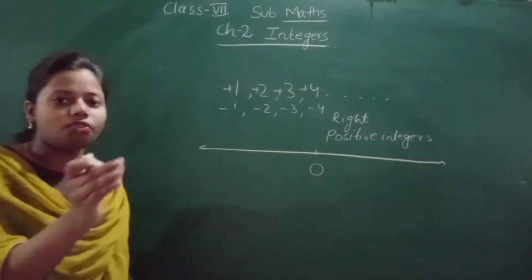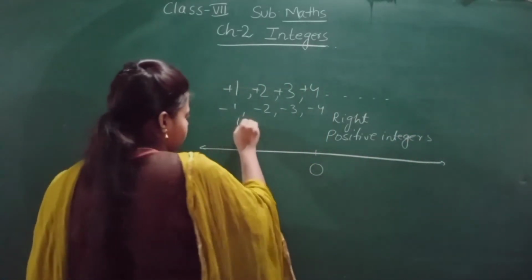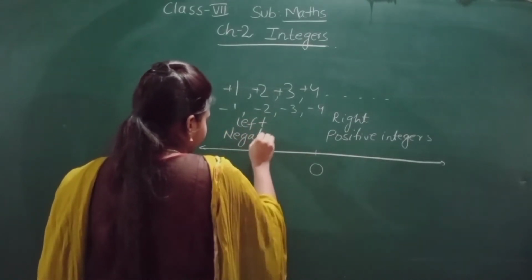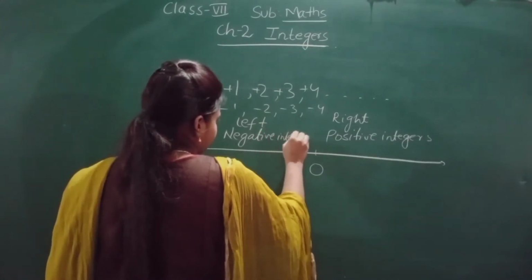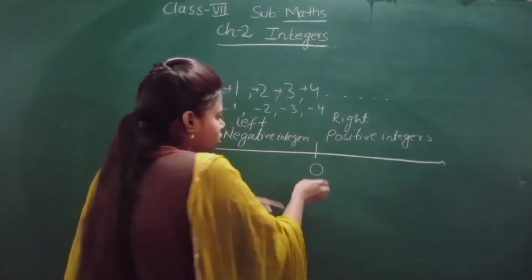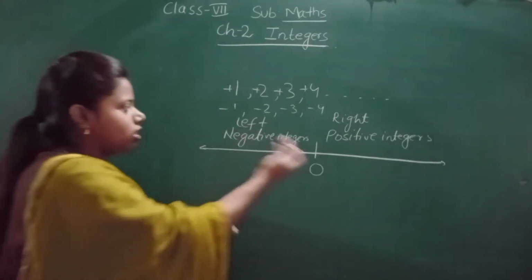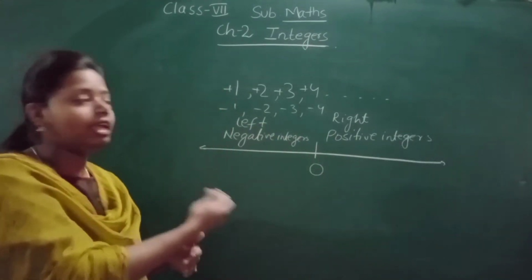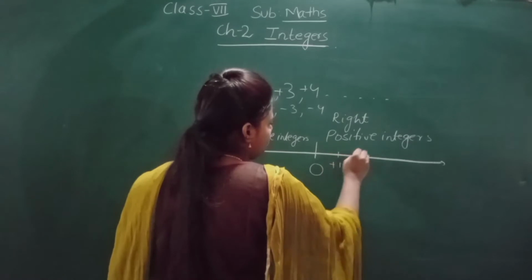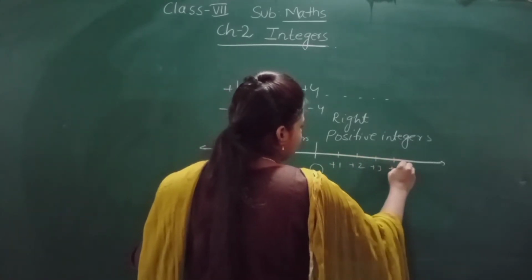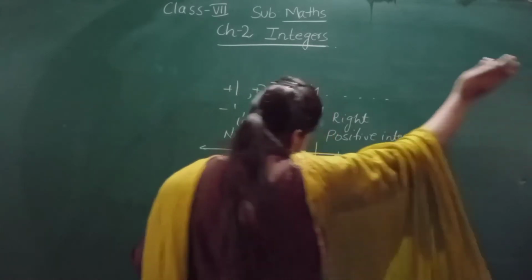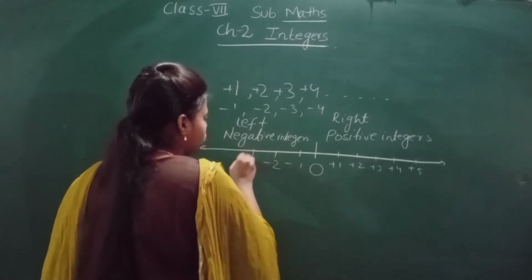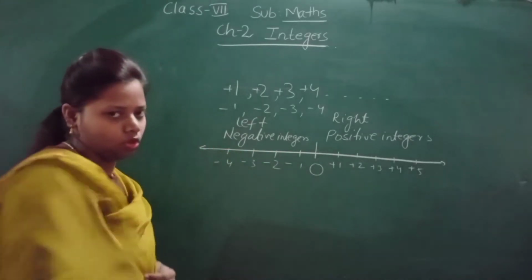And to the left side, there will be negative integers. So this 0 is separating the positive and the negative integers. To the right hand side, positive integers; to the left hand side, negative integers. So let us write the positive integers: plus 1, plus 2, plus 3, plus 4, plus 5 and it has no ending. And let us write the negative integers: minus 1, minus 2, minus 3, minus 4 and so on.